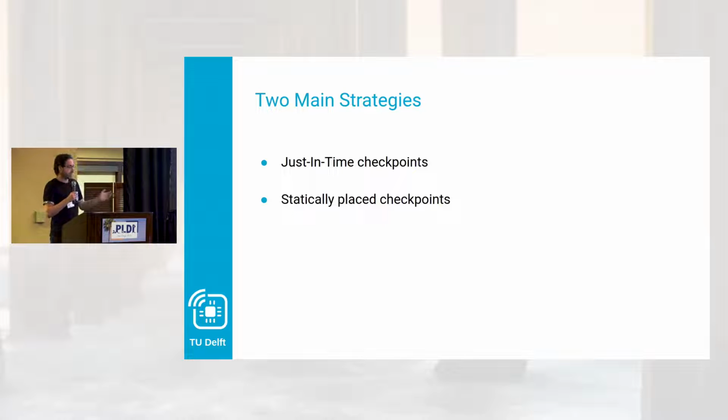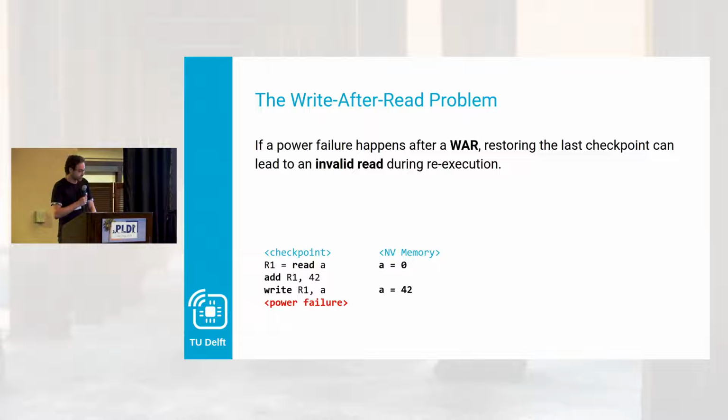So the other way of doing it is statically placed checkpoints. And here the compiler tries to place the checkpoints in such a way that it is impossible to essentially corrupt your memory state. So whatever happens, you can restore a valid state of the system without having to totally reboot and redo the system from scratch. And this is also what we're going to focus on. But to illustrate a bit where those checkpoints actually have to be placed, we have to talk a little bit about the write after read problem. So this is with regard to the memory.